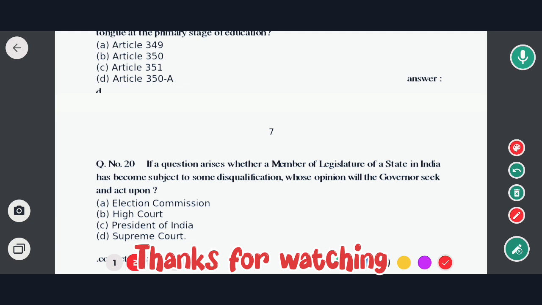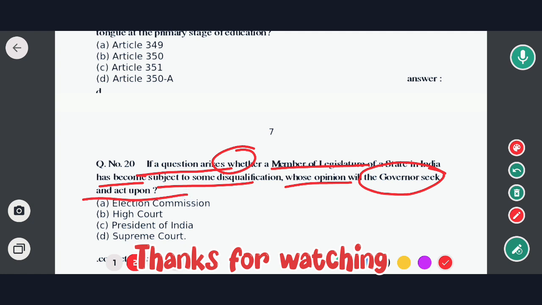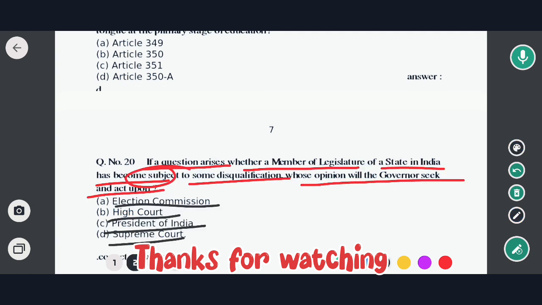Okay. If a question arises whether a member of the legislature of a state in India has become subject to some disqualification, whose opinion will the Governor seek and act upon? Options are Election Commission, High Court, President of India and Supreme Court. Okay, the correct option would be option A, that is Election Commission. That is option A would be the correct answer.